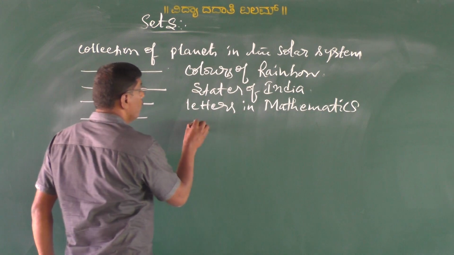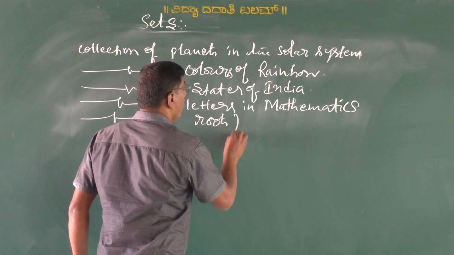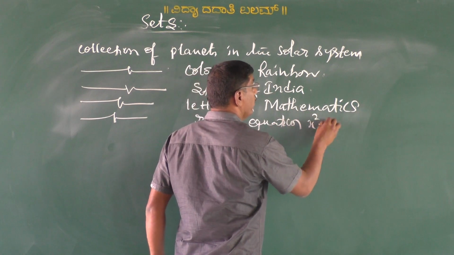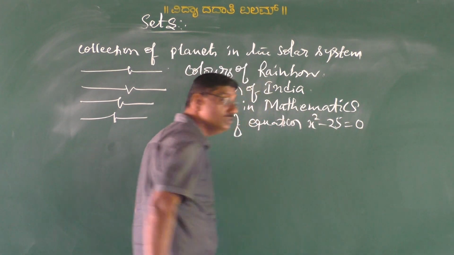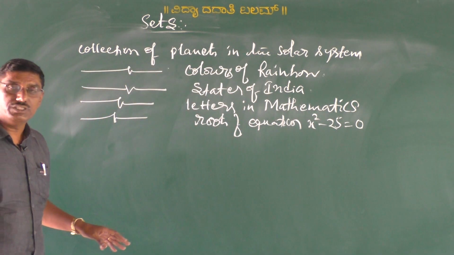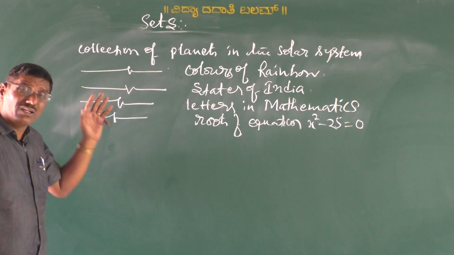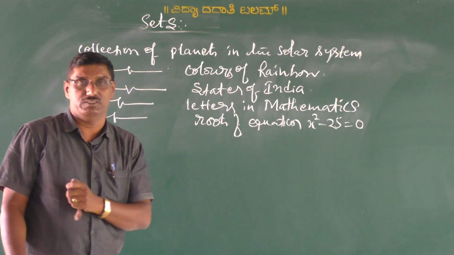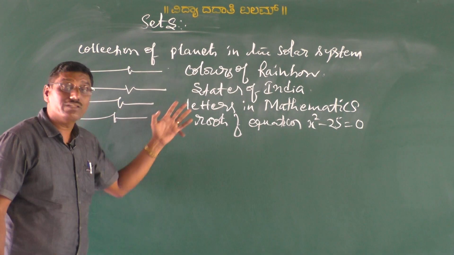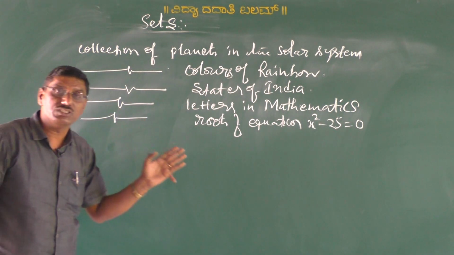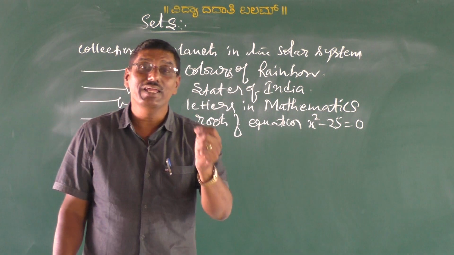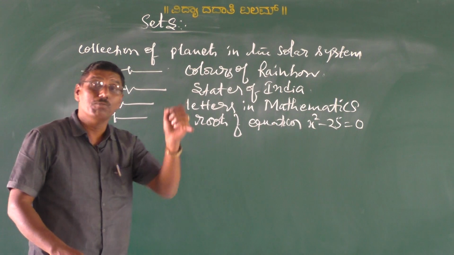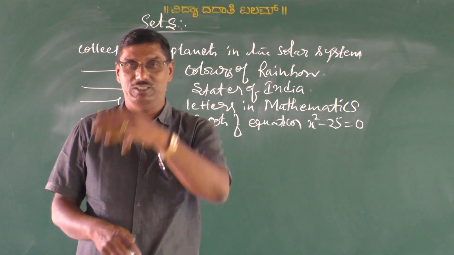Collection of roots of the equation x squared minus 25 equals 0. We can write any number of examples for a set other than these also. Collection of days in a week, collection of months in a year.